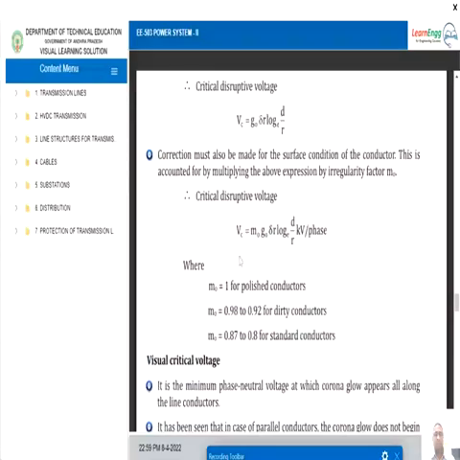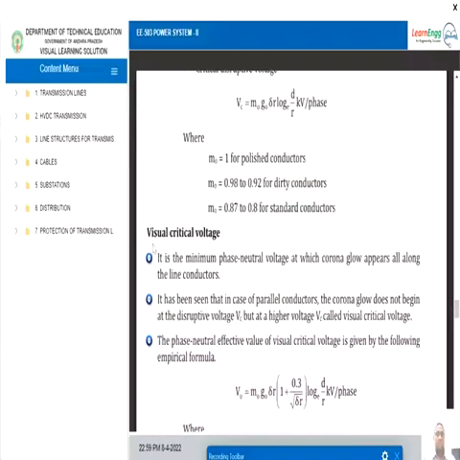Finally, the critical disruptive voltage is equal to m naught g naught delta r ln of d by r kV per phase. And next we are going to discuss the visual critical disruptive voltage. Okay, visual critical voltage, let us say.